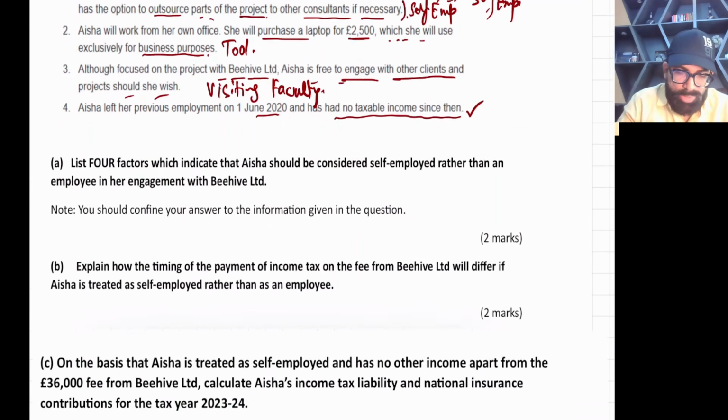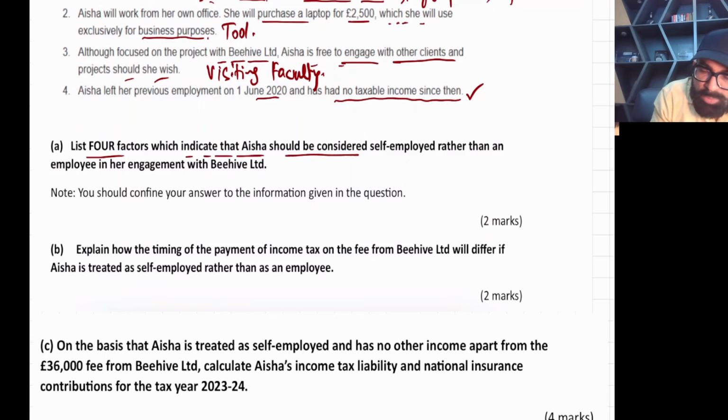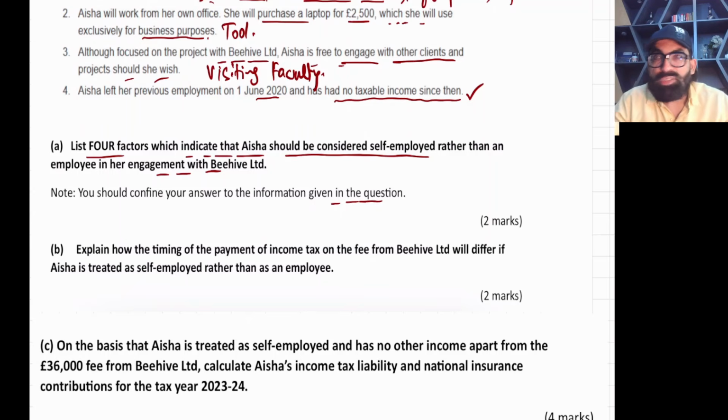Now, list 4 factors which indicate that Aisha should be considered self-employed rather than employee in her engagement. You should confine your answer to the information given in the question. That means you are not allowed to write new things. Just pick data from the question.